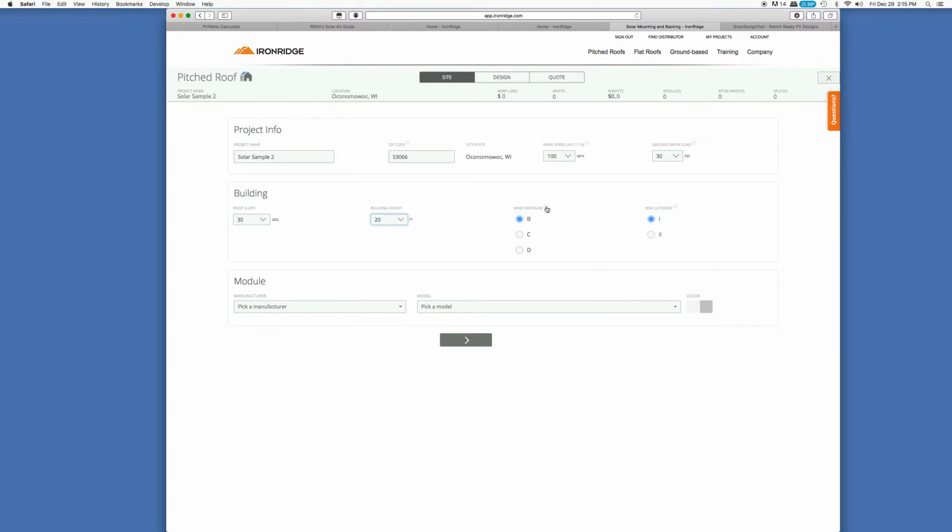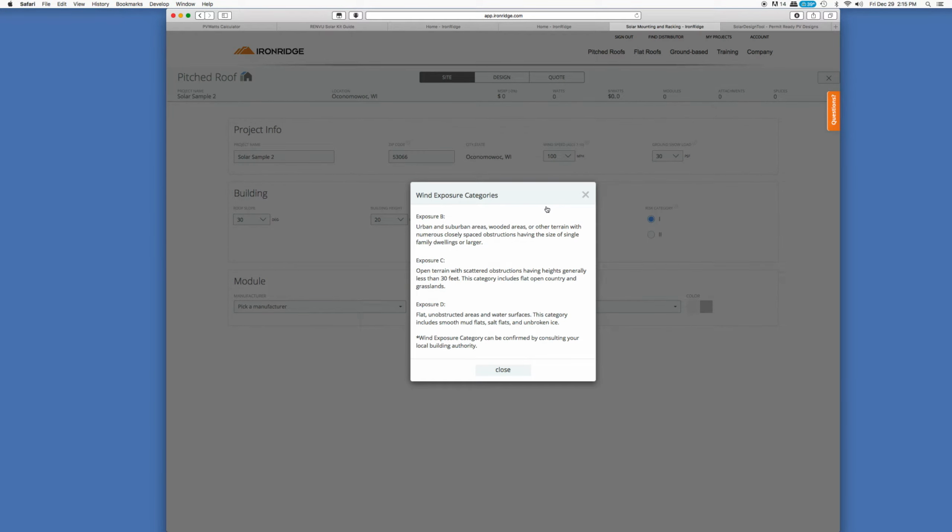Wind exposure, if we take a look at the info bar here, it tells us a little bit about this. Basically, I'm in the exposure B category, but if you're on an ocean coast or out in the plains, you might be in a different exposure category.